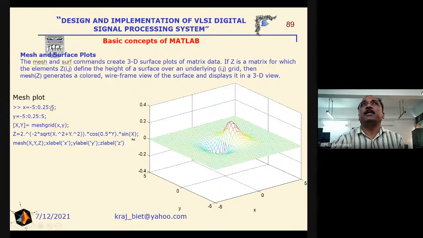Here we have defined x, y, and the meshgrid here. Then z is described in terms of x and y, and we are interested in the mesh command here. Just write mesh(x, y, z), and what has to be written on the x label, y label, and z label. We will enter this, and after pressing the enter button, we will get this result here.